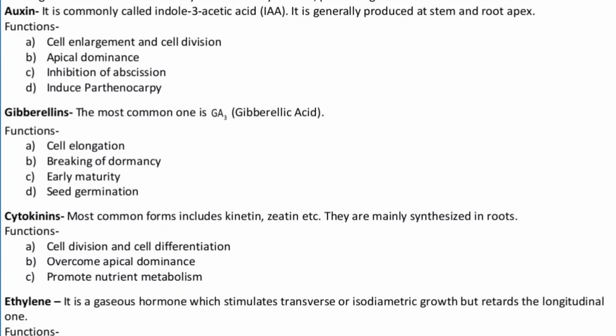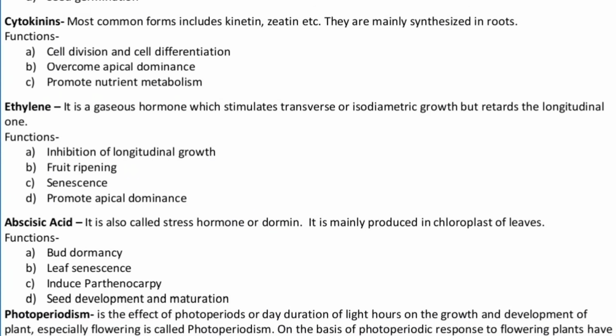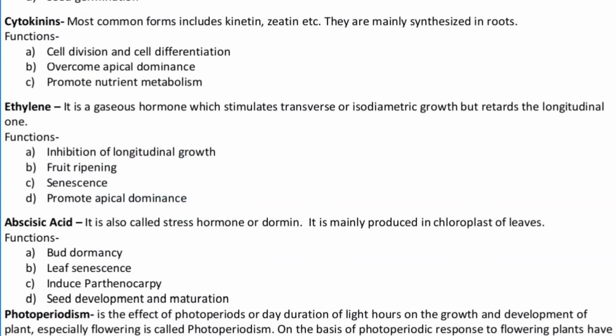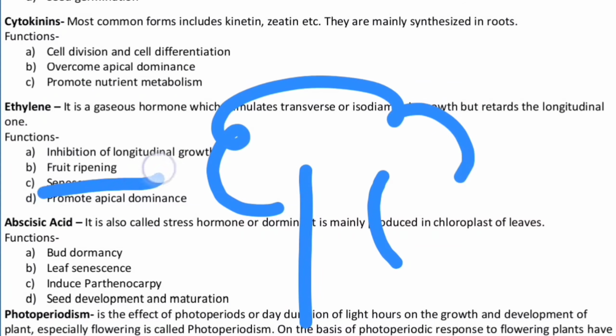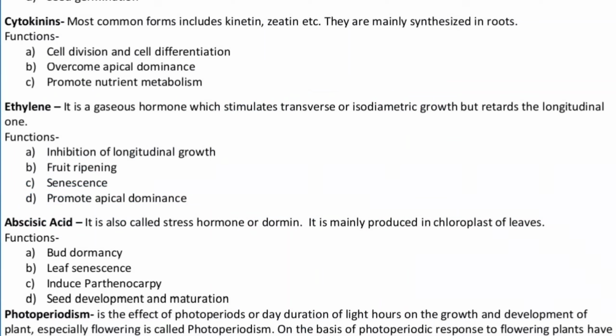Cytokinin, most common forms include kinetin and zeatin. They are mainly synthesized in the root, which means I'll be calling it RAM. Their function is cell division and differentiation, and they overcome the apical dominance, which means they are responsible for lateral dominance. They also promote nutrient metabolism.